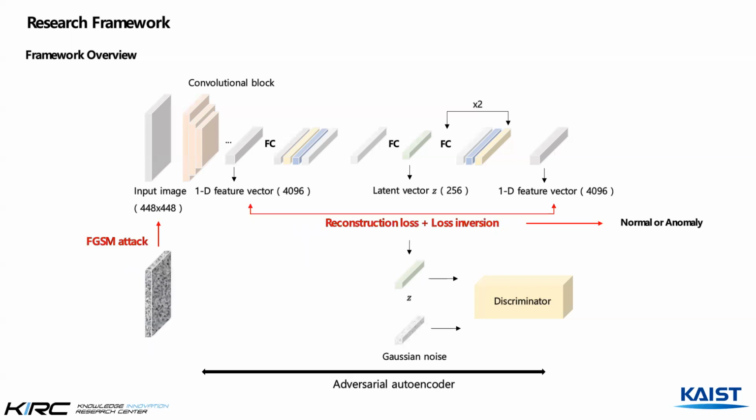Specifically, we added the loss inversion term to the reconstruction error to help better detect anomalies. These allow the autoencoder to learn to reconstruct normal data much more often than it would reconstruct anomaly data. In addition, in order to make a robust model for noise, FGSM was applied to normal data to generate perturbed normal samples. And by labeling these as anomalies, we performed additional training. Finally, in the decision part, the model selects the most appropriate threshold based on these reconstruction errors.